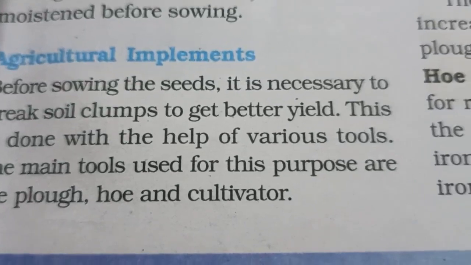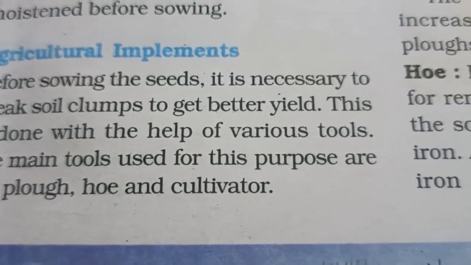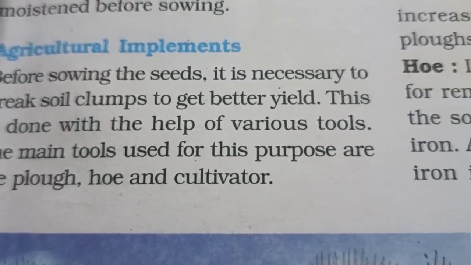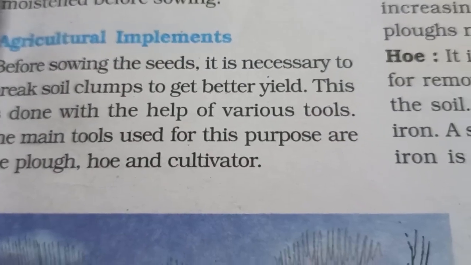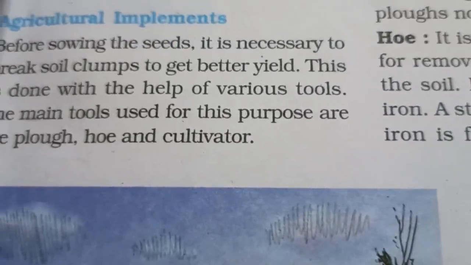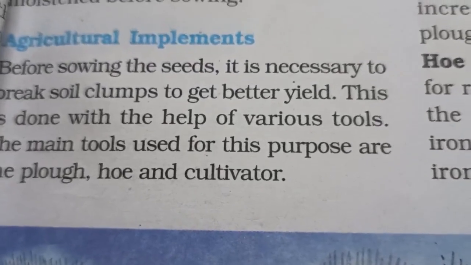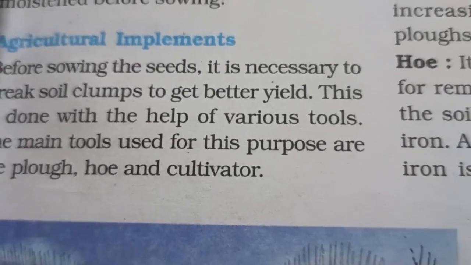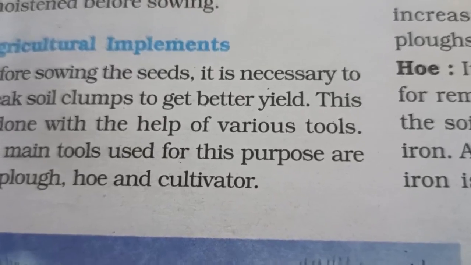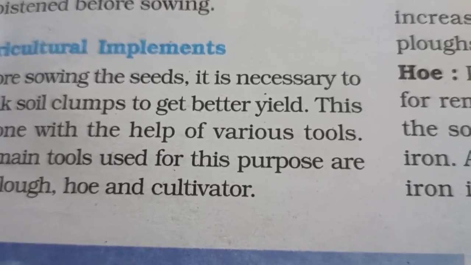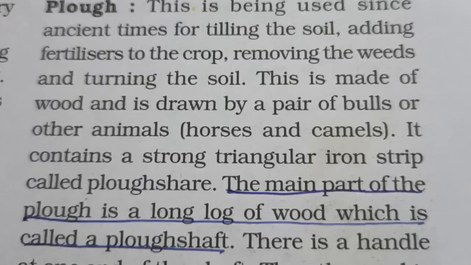Agricultural implements. Before sowing the seeds, it is necessary to break the soil clumps to get a better yield. This is done with the help of various tools. The main tools used for this purpose are plow, hoe and cultivator. So we will discuss one by one.